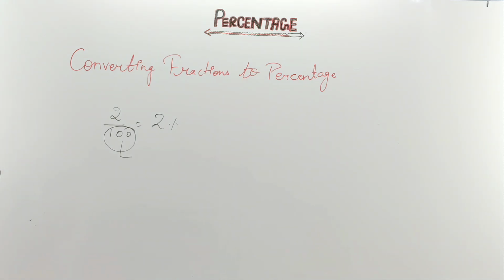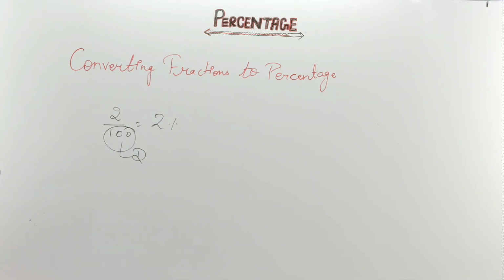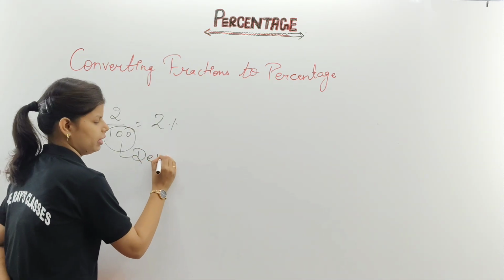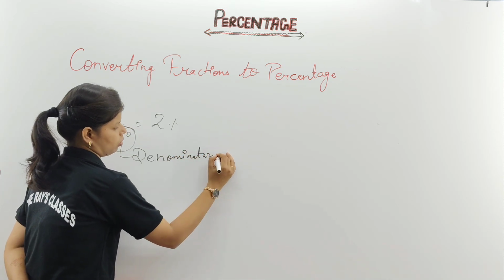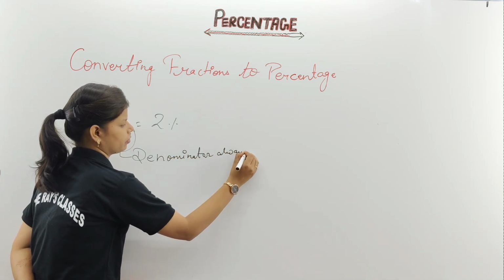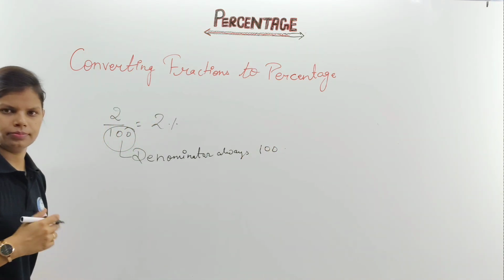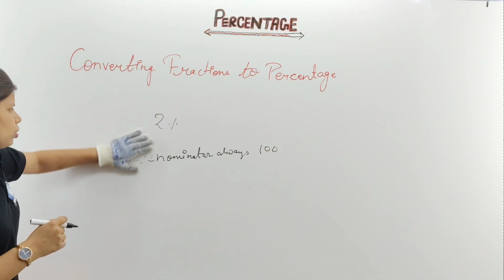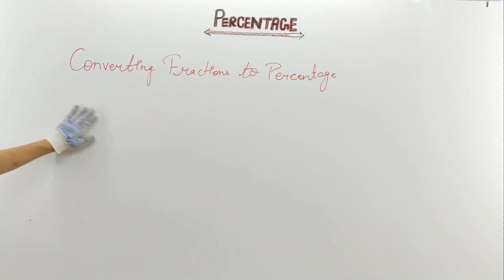Clear? So it can be written as what? This is your denominator part, and it always represents 100. Clear? I think it's clear. So the questions which we are going to discuss here will be a few questions. I'll write, please note it down. Write down the heading, converting fractions to percentage.